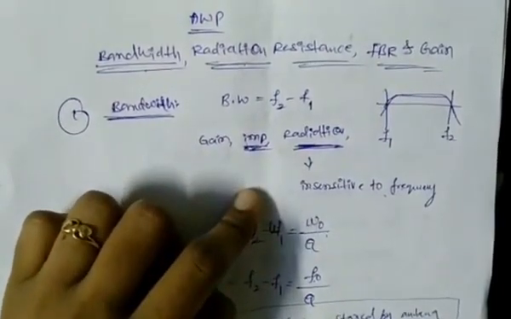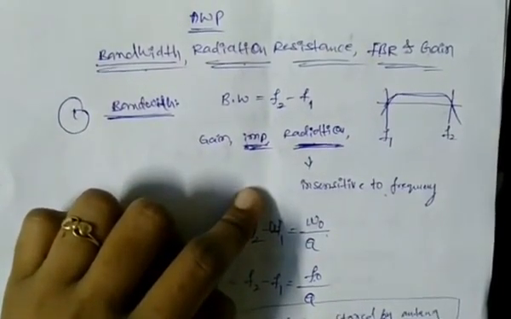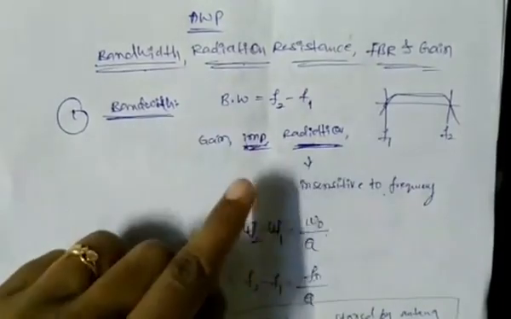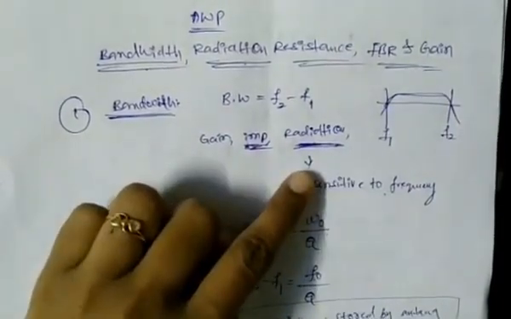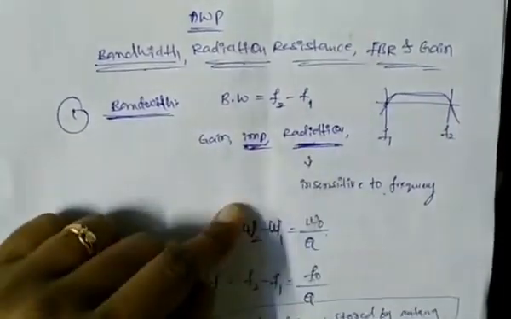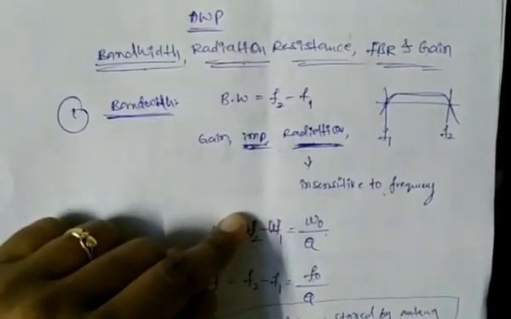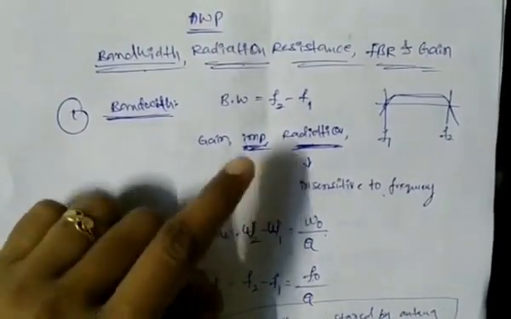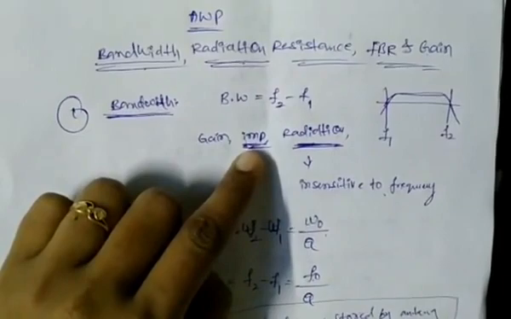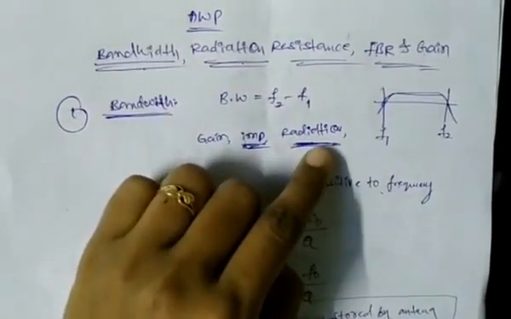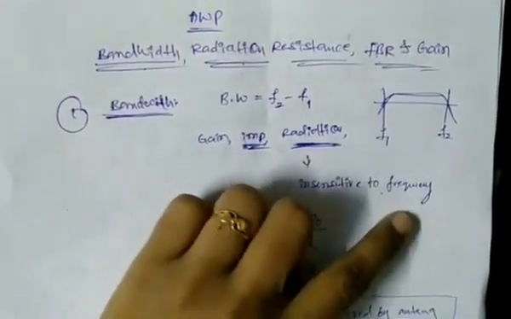In general, the antenna bandwidth mainly depends on two parameters, that is the impedance and radiation pattern. At lower frequencies, the bandwidth of the antenna is determined by the impedance variation, because here the radiation pattern is insensitive to the frequency.